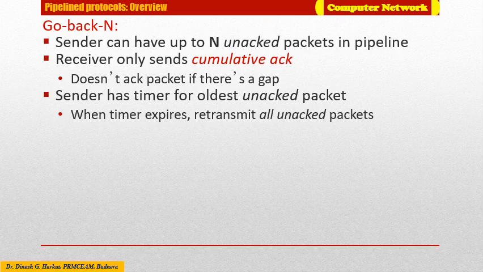Here the sender has a timer for the oldest unacknowledged packet, and when the timer expires it retransmits all the unacknowledged packets.